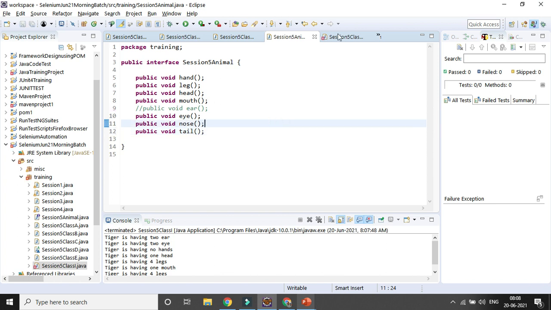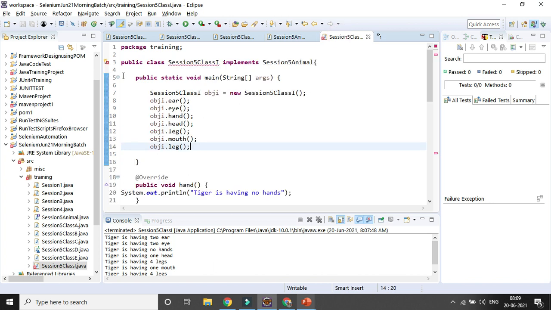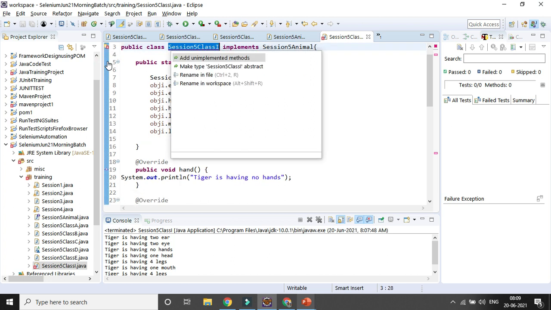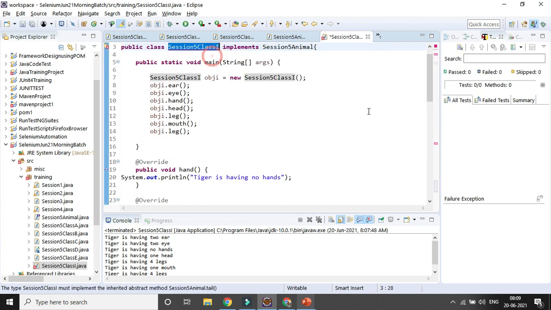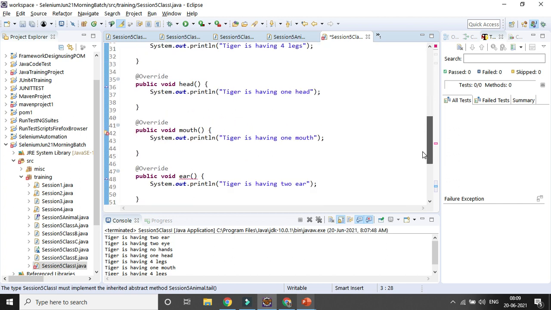You can see immediately in the classes which implement the interface, an error message is coming. The error message is showing that you need to add the unimplemented method. So it will add only the newly added one, right?